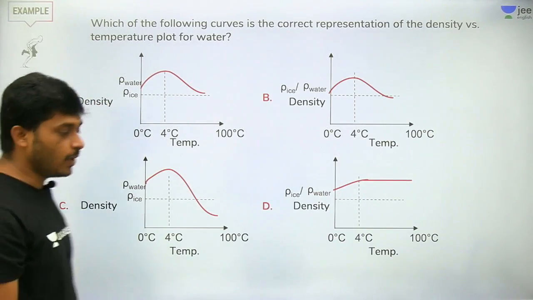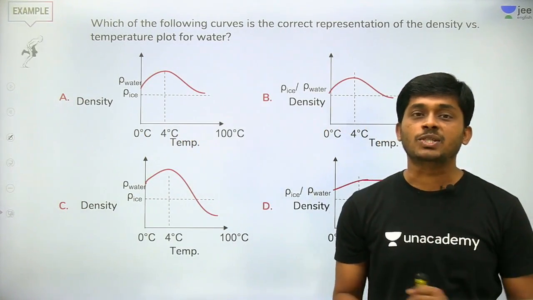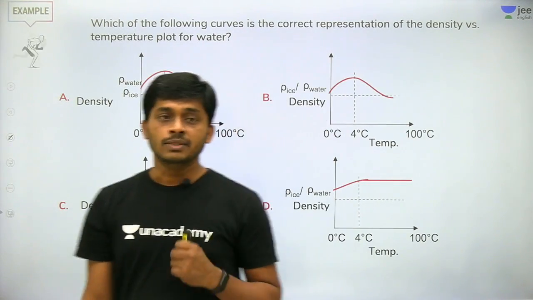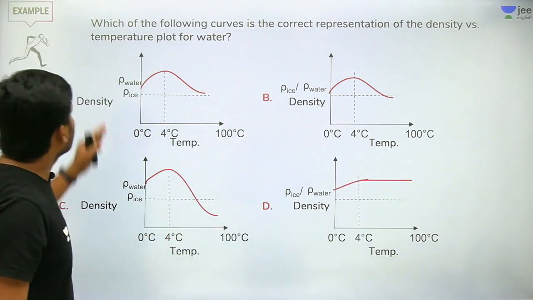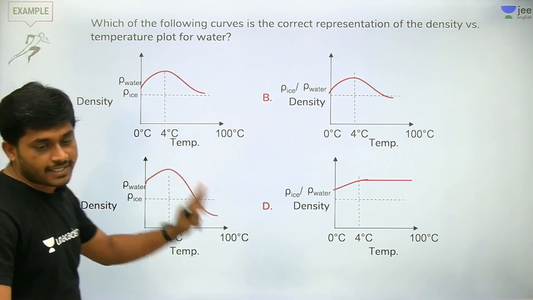See, this is very important. Water properties. Hydrogen we covered, H2O2 also we covered, and here a water question. Density of water, density of ice with temperature.